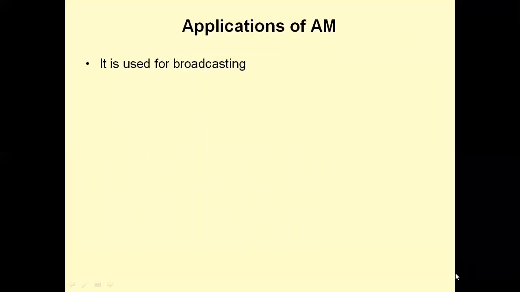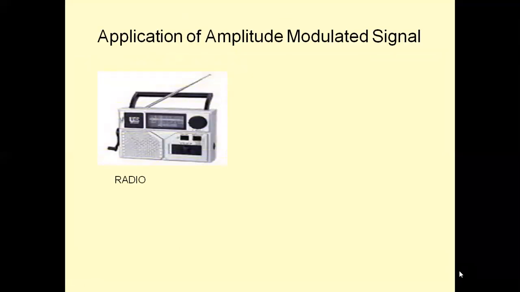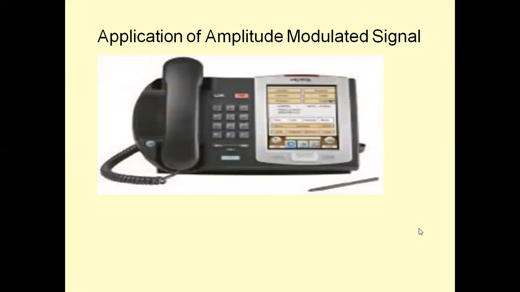The applications of AM, it is used for radio broadcasting. In the olden days, we totally depended upon amplitude modulation systems because no other modulation systems had been invented. So the radios are of large size, and then VSB modulation is used for television transmission. Carrier system, they used amplitude modulating systems.